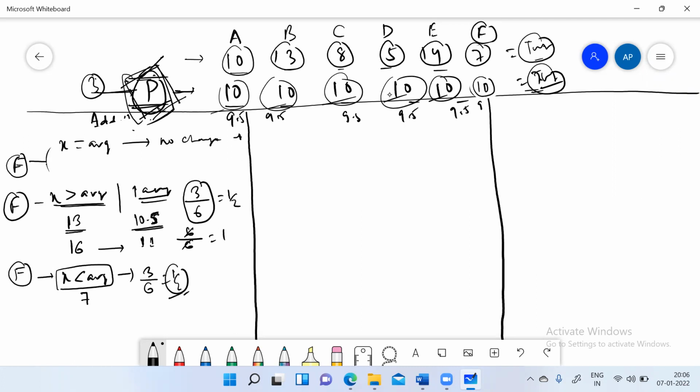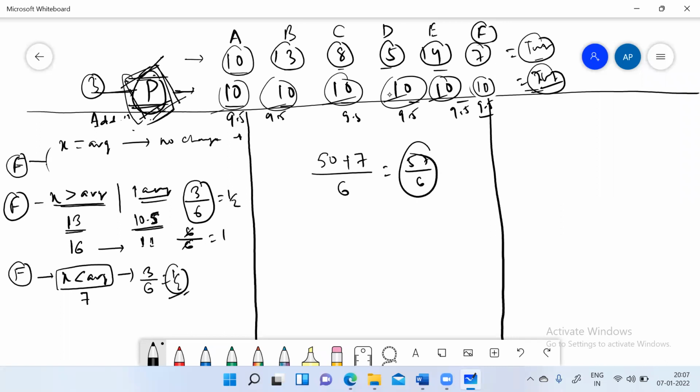So this is the way by which we can redistribute. Another way to calculate is, since you already know the total is 50, because average into 5 is 50, plus the new number 7, divided by 6. So you can also do it this way.